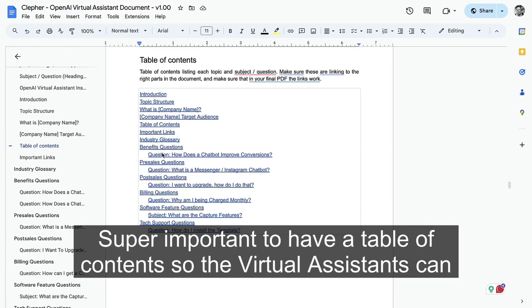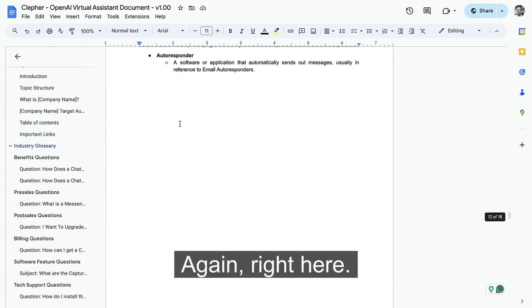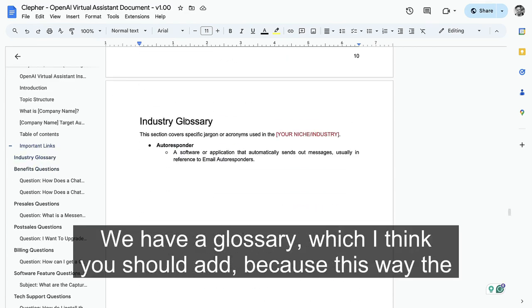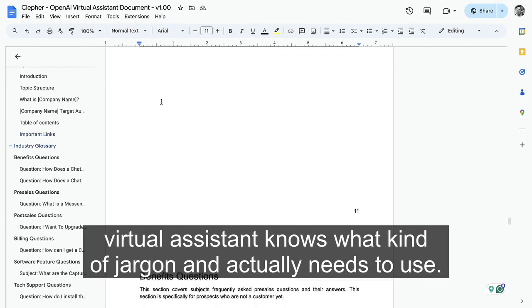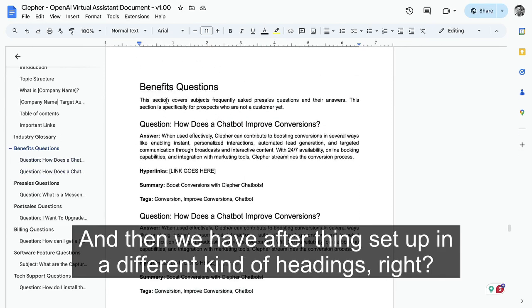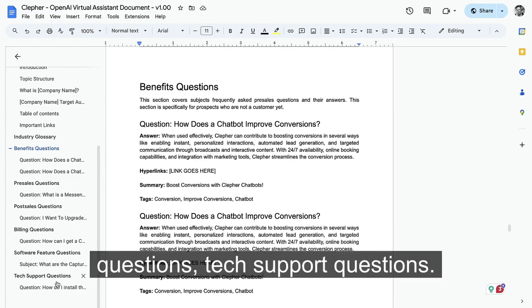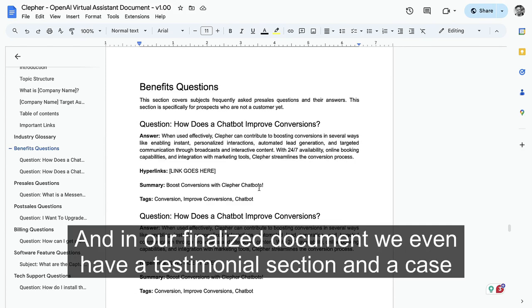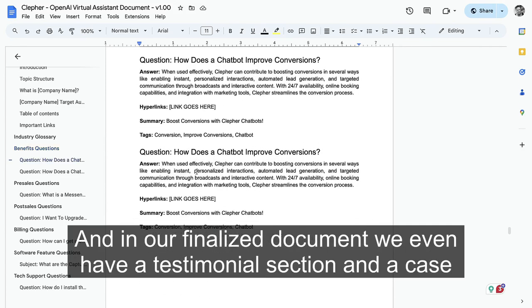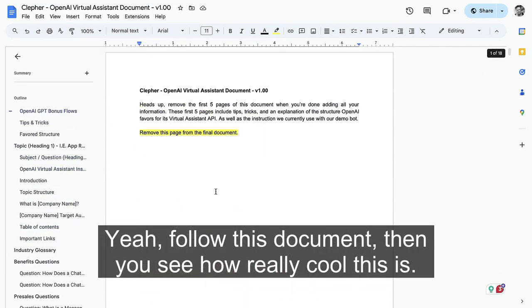Super important to have a table of contents so that the virtual assistant can actually navigate quickly through it. Again, right here we have a glossary, which I think you should add because this way the virtual assistant knows what kind of jargon it actually needs to use. And then we have everything set up in different kinds of headings, right? So we have benefits questions, pre-sales, post-sales, billing questions, software feature related questions, tech support questions. In our finalized document, we even have a testimonial section and a case study section, which is kind of cool. Yeah, follow that document and you will see how really cool this is.